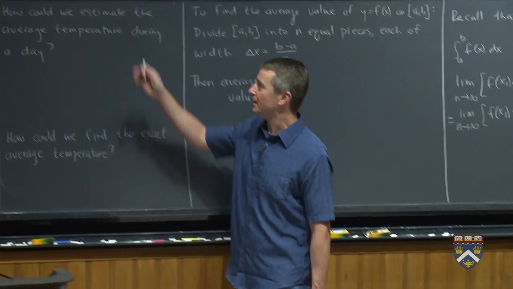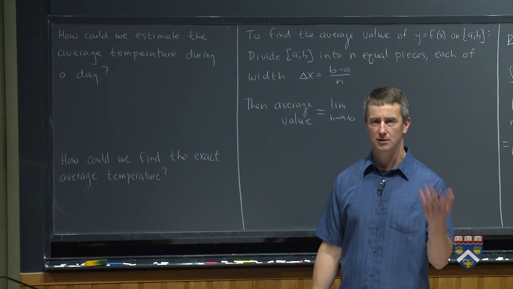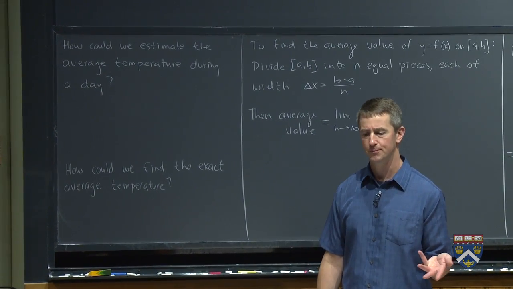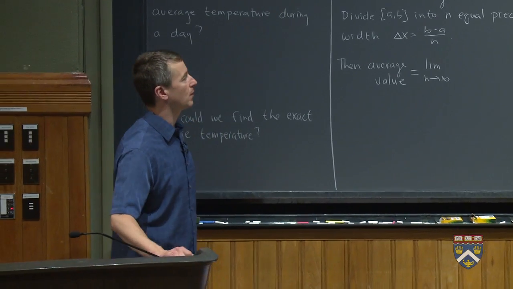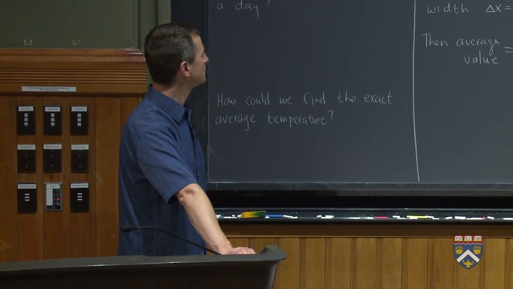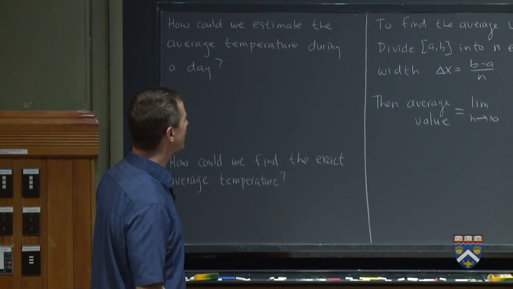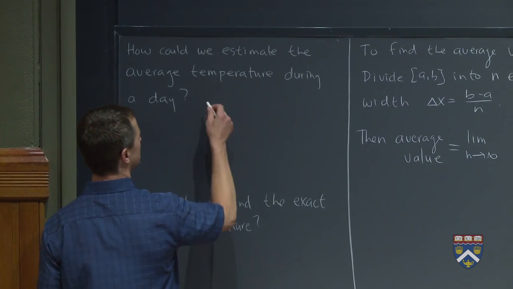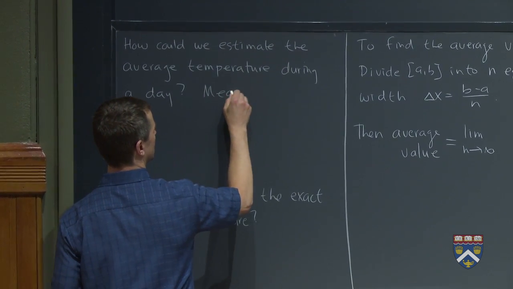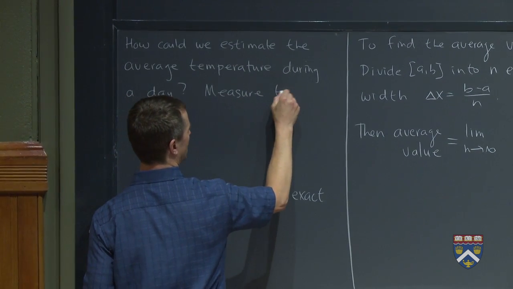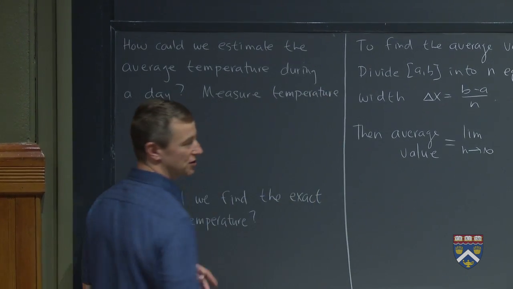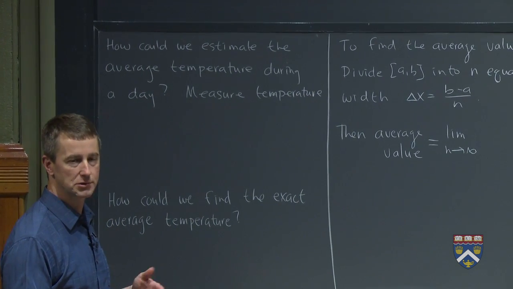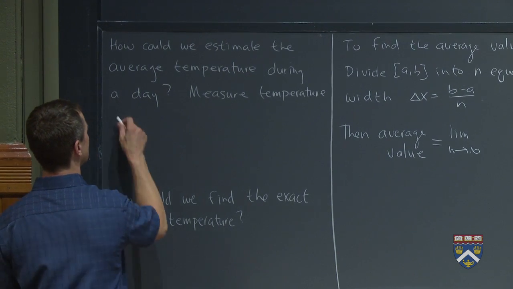So here's a question. If you wanted to estimate the average temperature during a day, what would you do? Think for a minute, pause the recording, think about what you would do to make that happen. And I hope your answer would be something like this. You would measure the temperature at a bunch of evenly spaced times during the day. So maybe measure it once an hour, so measure it 24 times.